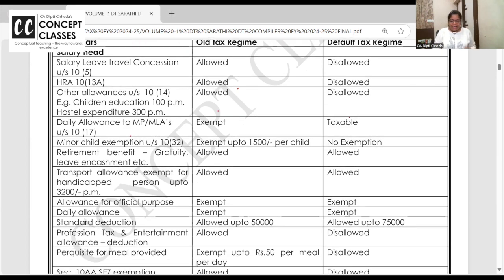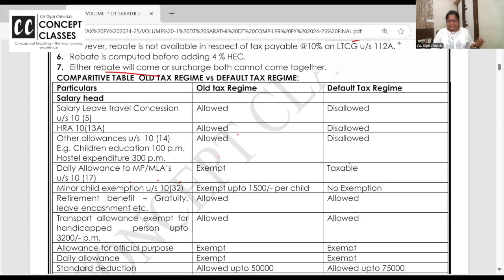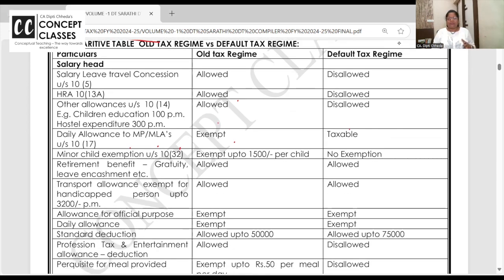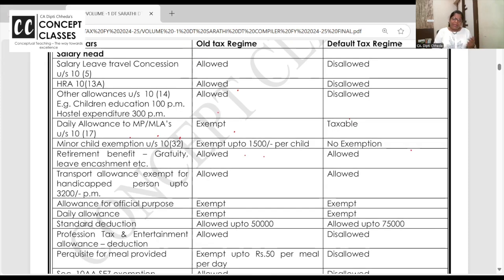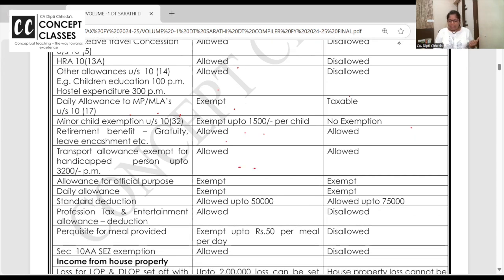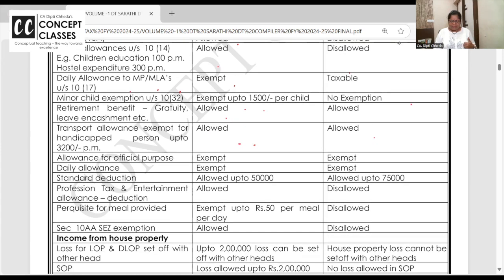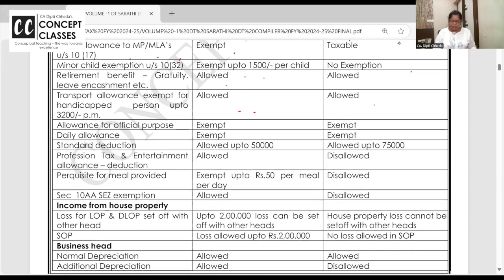Chalo. Daily allowance to MPs and MLAs, it's exempt in the old regime. Here it is taxable. Minor child's exemption up to 1500 you will get there. Here you will not get. Retirement, gratuity, leave encashment, government limits exemption is allowed at both places. Transport allowance exemption is allowed at both places. Yeah. Daily allowance, official purpose के लिए, suppose you are getting uniform allowance and you are spending the money to make uniform for office, it's allowed both places.